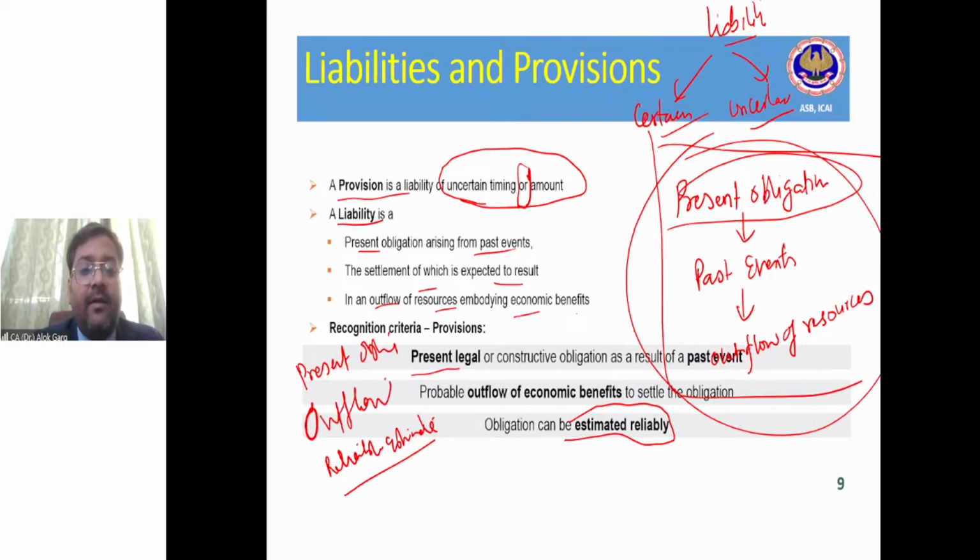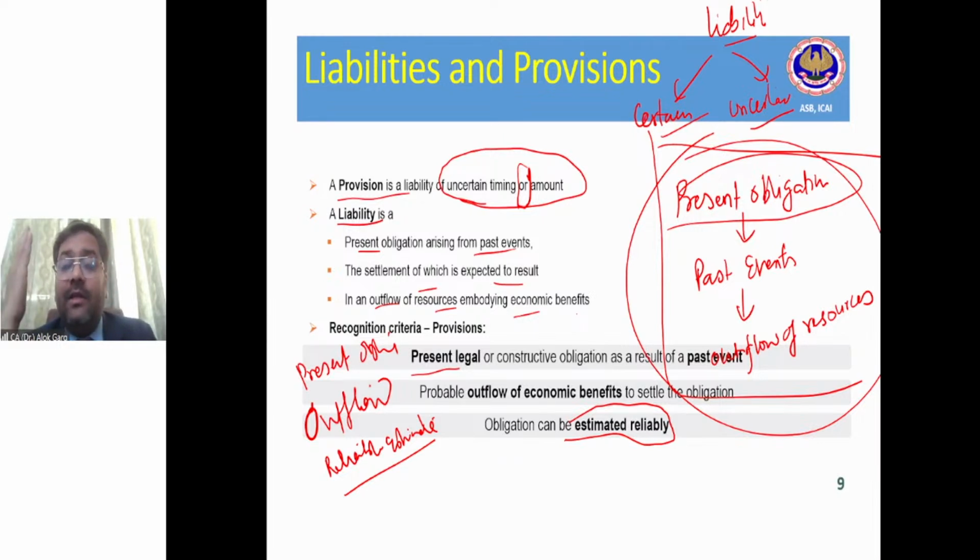For example, in case of warranty, present obligation is there. Yes. Why? Because you have sold a product with a warranty paper. Second, whether a reliable estimate can be made. For example, you are making a reliable estimate on the basis of the last 5 years of data, right? So you can make an estimate with that. Third, whether outflow is probable. Yes, outflow is probable.